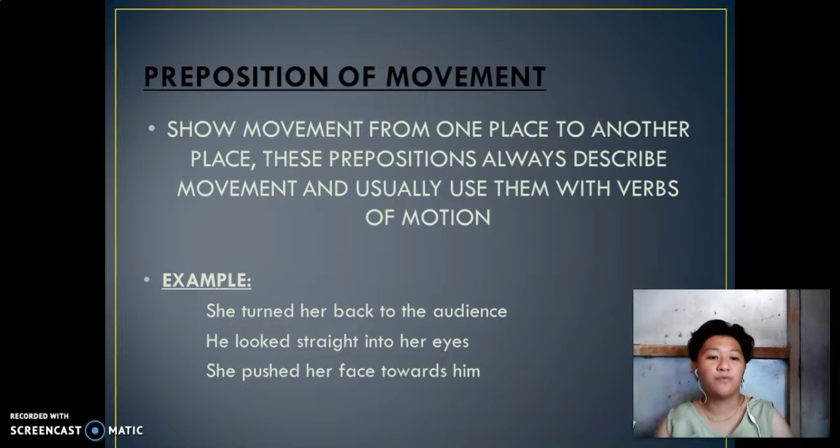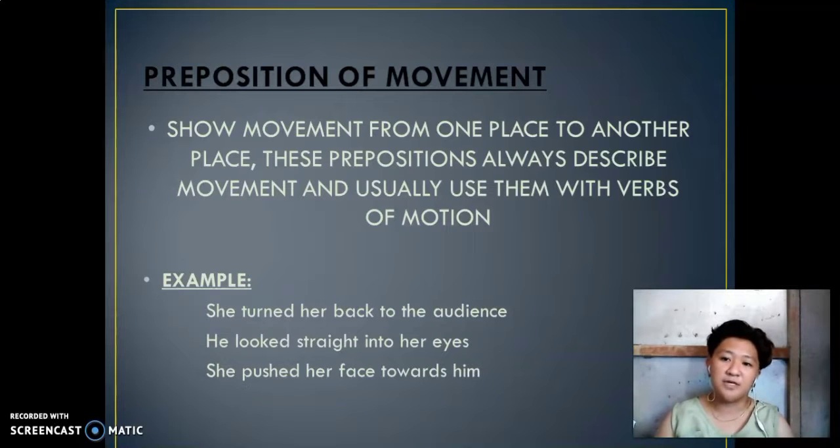prepositions of movement. They show movement from one place to another place. These prepositions always describe movement and are usually used with verbs of motion. So, this preposition is used for movement or always describes movement.